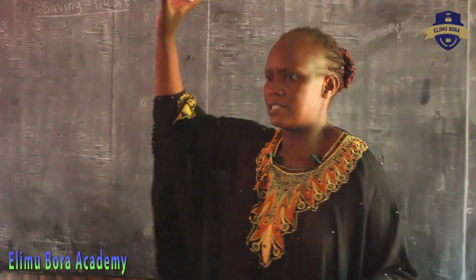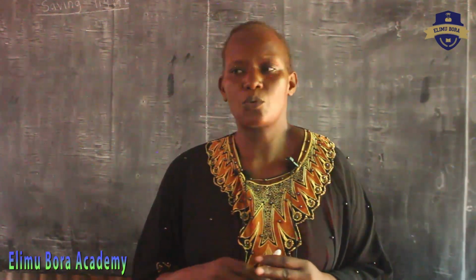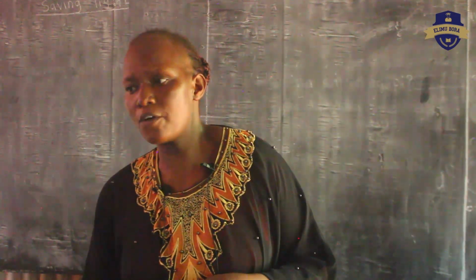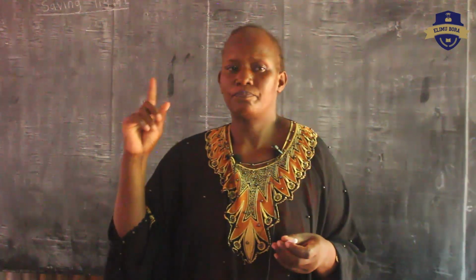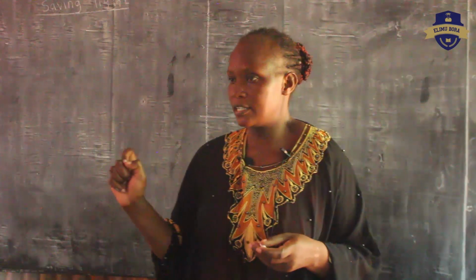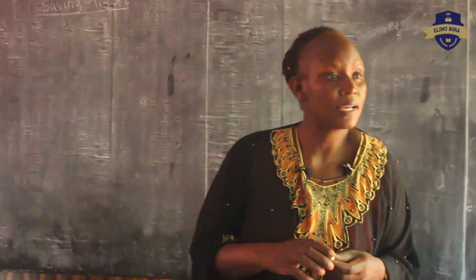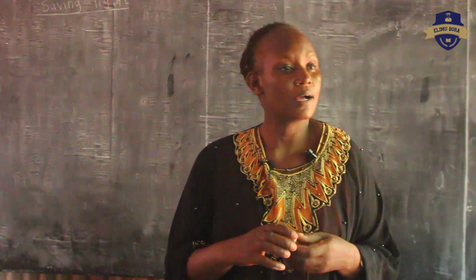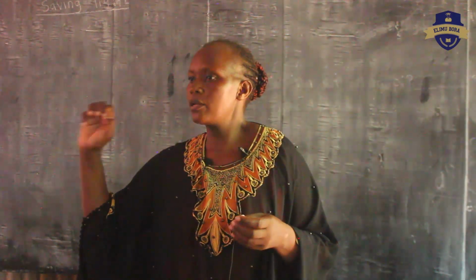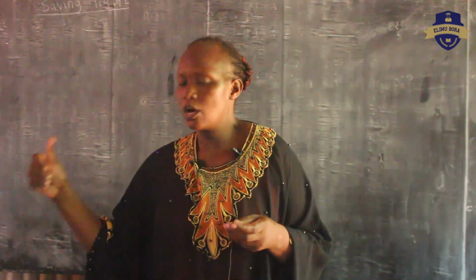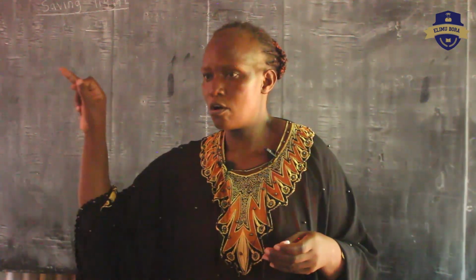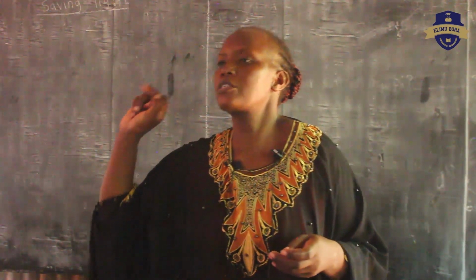How can we save light? What can you do so that you can save light? Number one, when you have a bulb at home, it means you are using electricity. Electricity, do you know what it is? Electricity is stima. If you are using electricity, you have to use a bulb. And when you use a bulb, you only put on when you want to use. If you are not using, you have to put off. That is now saving the light.